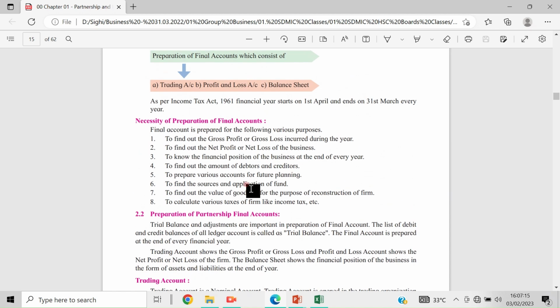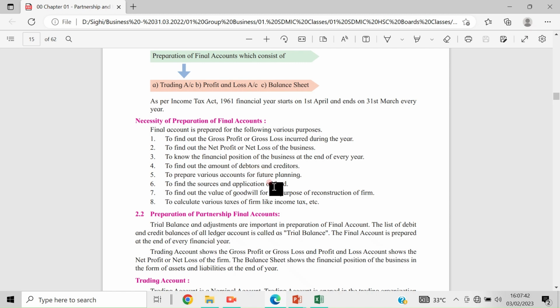It will be very easy for you to make the final accounts and do the sums very easily. So first you should know thoroughly the format and where the effects are taken. What are capital expenditure, revenue expenditure, balance sheet items, asset side or debits, liability side. All these things you should know.